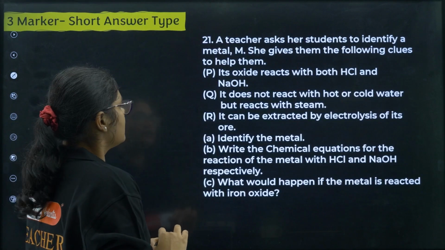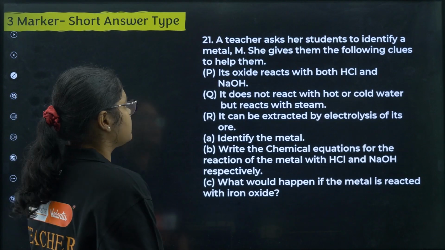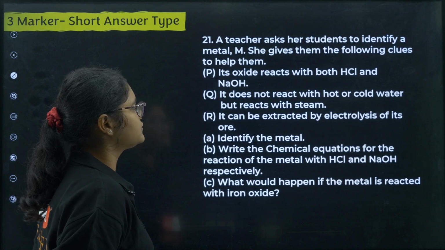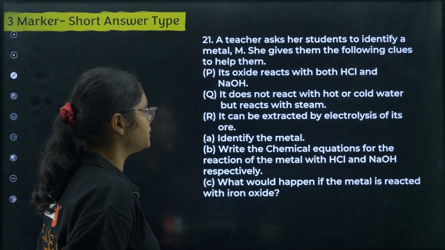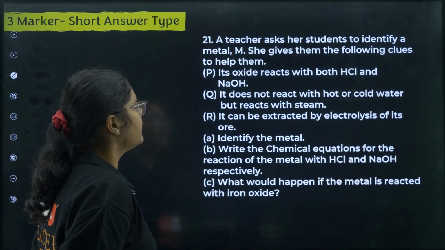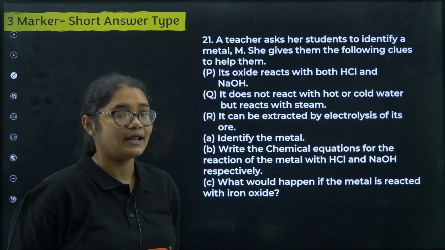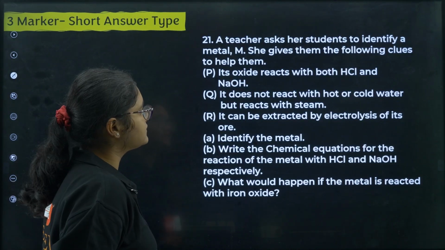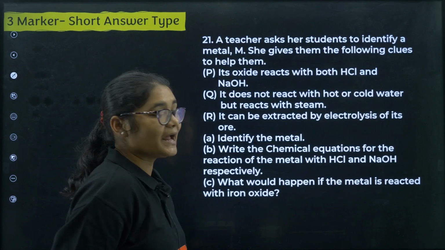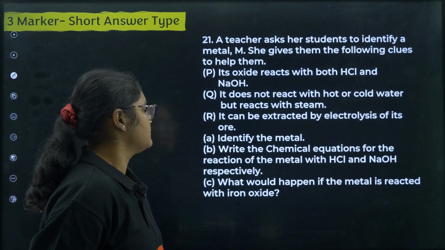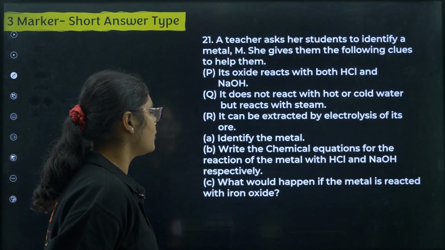Okay. Next, question number 21, it is a 3-marker question. A teacher asks a student to identify a metal M. She gives them the following clues. Its oxide reacts with both HCl and NaOH. So that means it is an amphoteric oxide. It does not react with hot or cold water but reacts with steam. Okay, that means it is of low reactivity or medium reactivity.